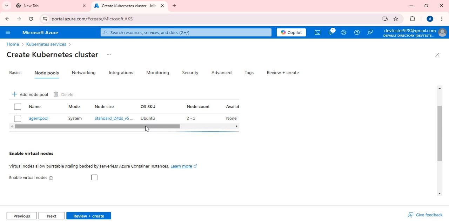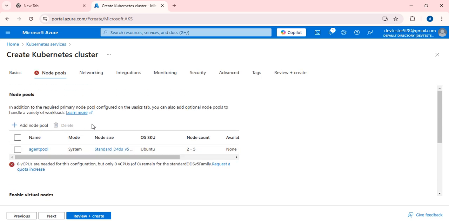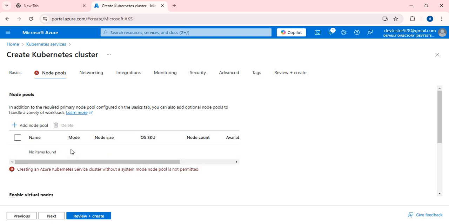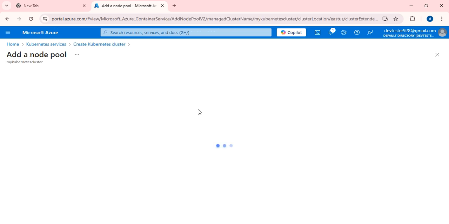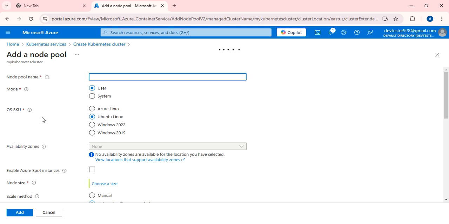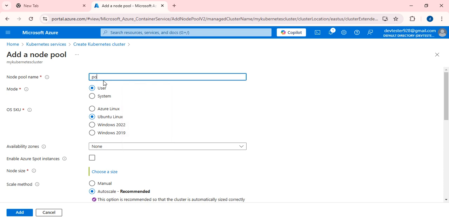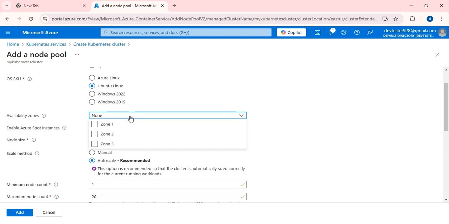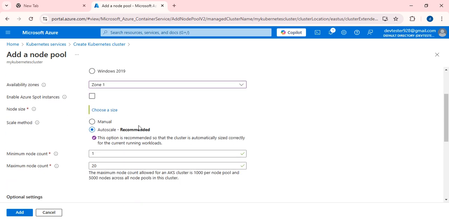Here the agent pool is there. If you want to select a new one, you can. It is in system mode. Just delete and add the node pool. If you want to continue, you can continue, otherwise you can delete. Pool 1, I am going to mention pool 1, and its mode is user mode, because I am going to create the user. Suppose if you want, you can check system as well, but right now I am going with user mode only. And OS, I am going to select Ubuntu Linux. Availability zone, zone 1 is enough for me and recommended.